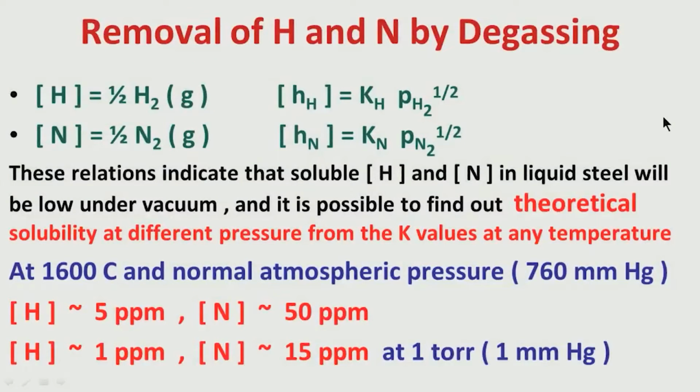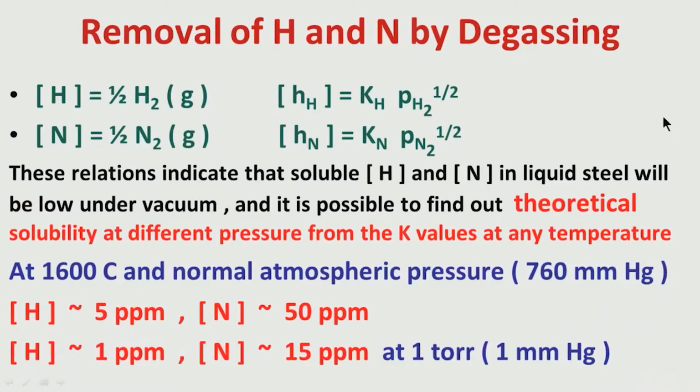I am coming to another important requirement of secondary refining. First I have talked about deoxidation, that means the oxygen level in liquid steel has to be brought down. Then I have talked about the sulfur in liquid steel, which has to be brought down, because if there is a good amount of residual sulfur, you have more manganese sulfide in steel or maybe calcium sulfide in steel. So, this will create sulfide inclusions. So, the inclusion content is more, cleanliness is affected. So, first deoxidation, next step is desulfurization.